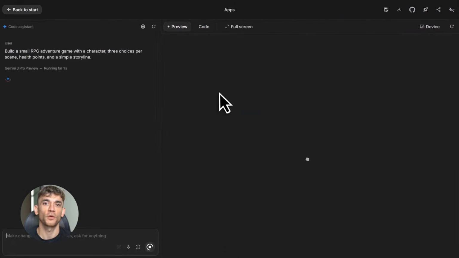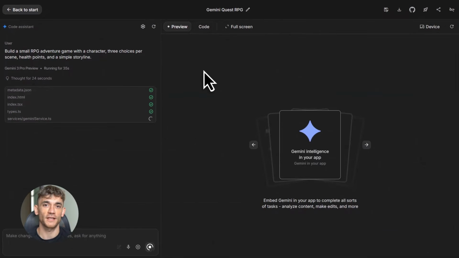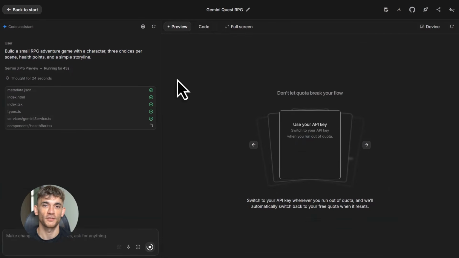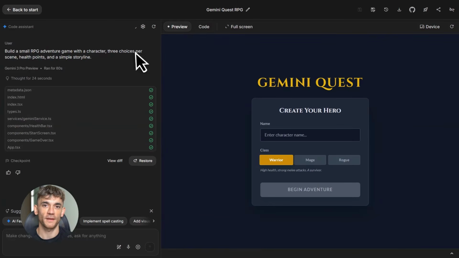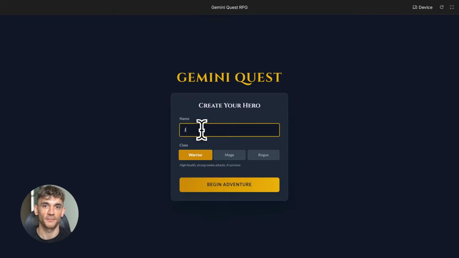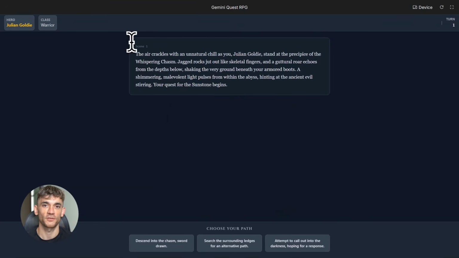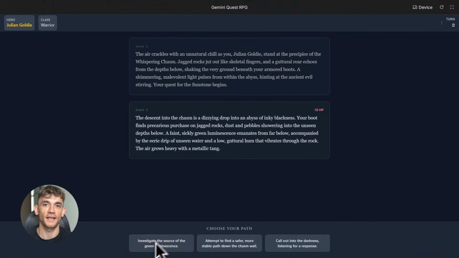Now, let's talk about some real world use cases. Imagine you're a founder with an idea, you don't have a technical co founder, you don't have money to hire developers. With vibe coding, you can build an MVP in hours, you can test your idea, show it to potential customers, get feedback, iterate, all without spending thousands on development. Or imagine you're a marketer, you need landing pages for different campaigns. Instead of waiting for the design team, you build them yourself in minutes with vibe coding. Or imagine you're a content creator. You want to add interactive elements to your content. You can build them on the fly, games, quizzes, calculators, all with simple prompts.